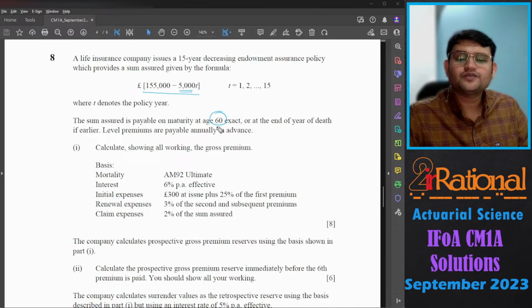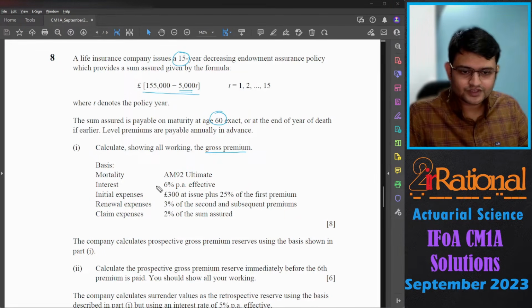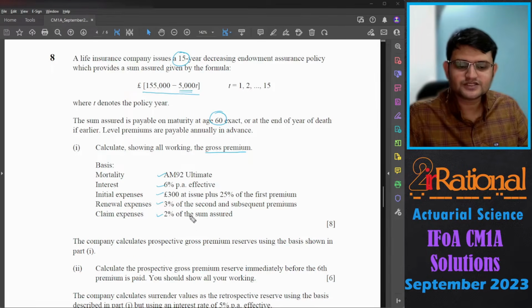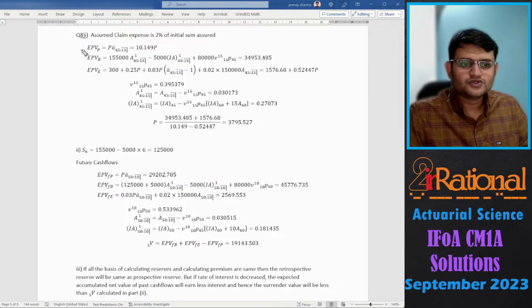So they have given you the maturity age. So we'll subtract 15 years and we'll start from age 45. Calculate, showing all working, the gross premium. For this, interest rate is 6%, mortality is AM92 ultimate, we have the initial expense, renewal expense as well as the claim expense. So we'll first make the equation. Expected present value of premium, we'll get directly from the table book at 6% rate of interest, this value. Then expected present value of benefit, we'll have